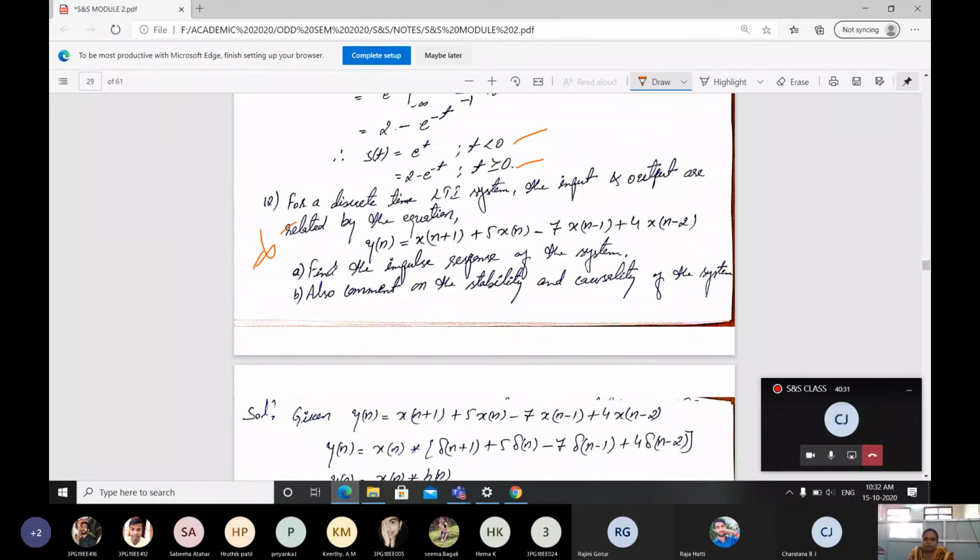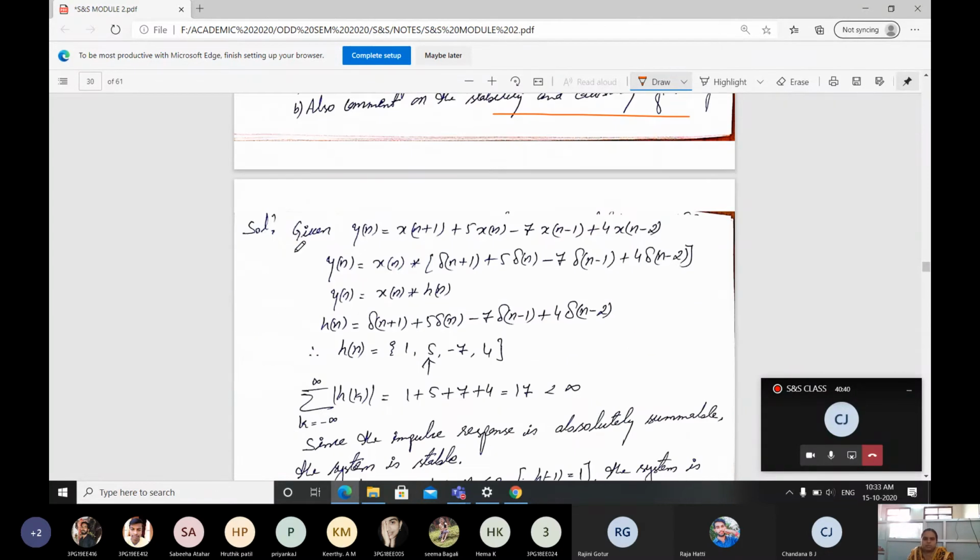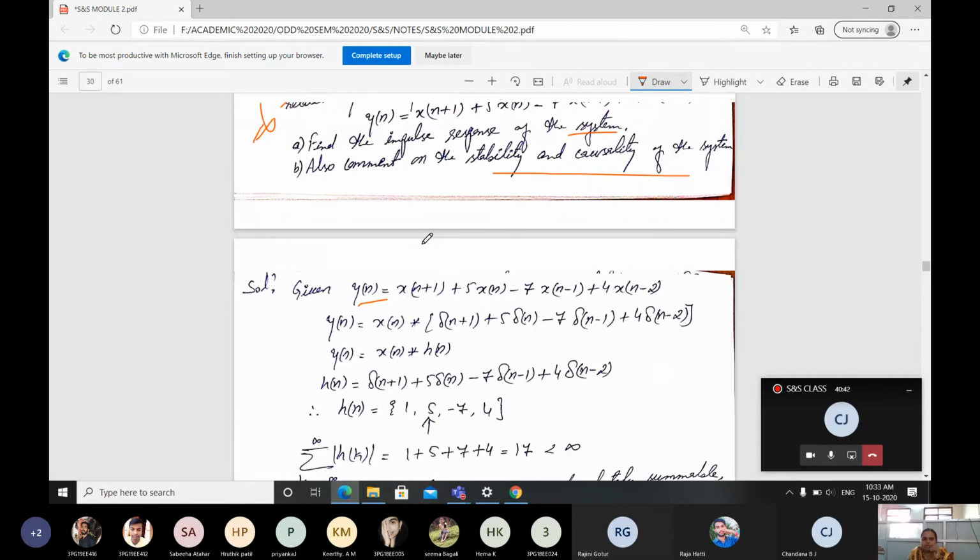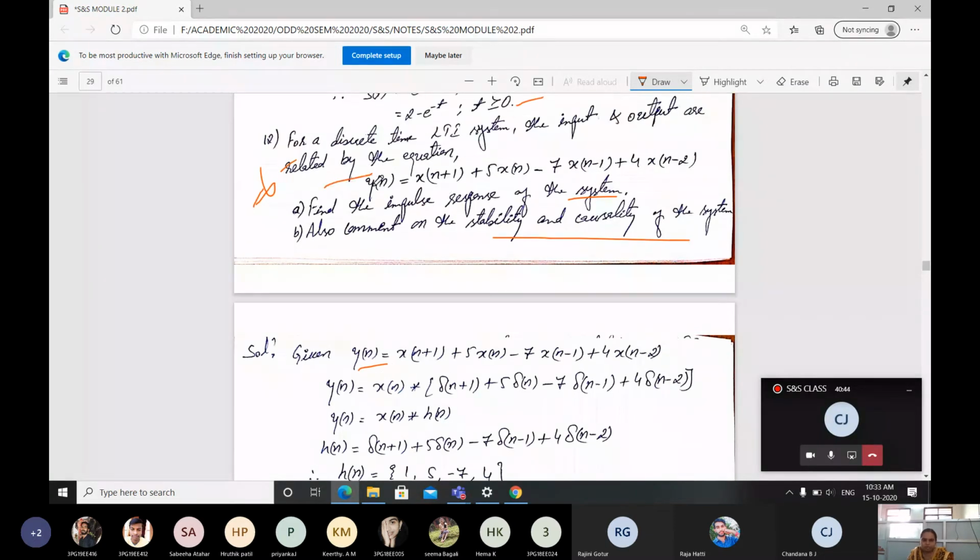What you have to do is find the impulse response of the system, then also comment on the stability and causality of the system. This is the equation given in the problem.